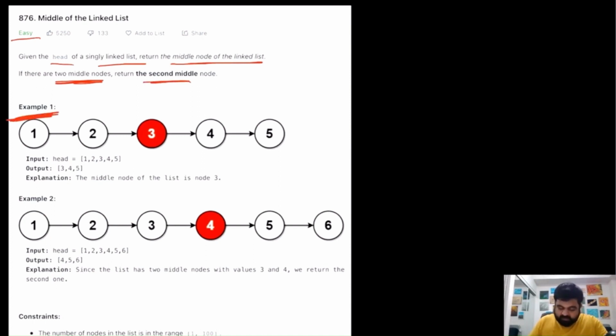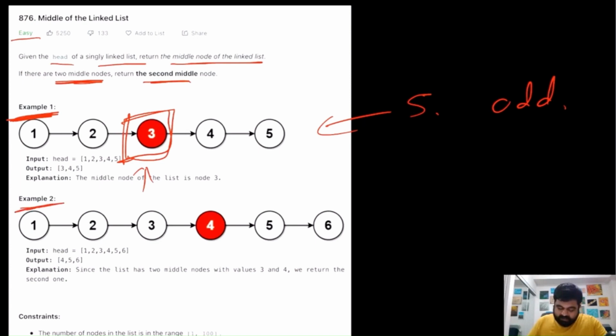Over here we are given an example with 5 different nodes. 5 nodes is an odd number, so we can determine that the middle node in this case is going to be the exact node at the third position. So we need to return this one as our answer.